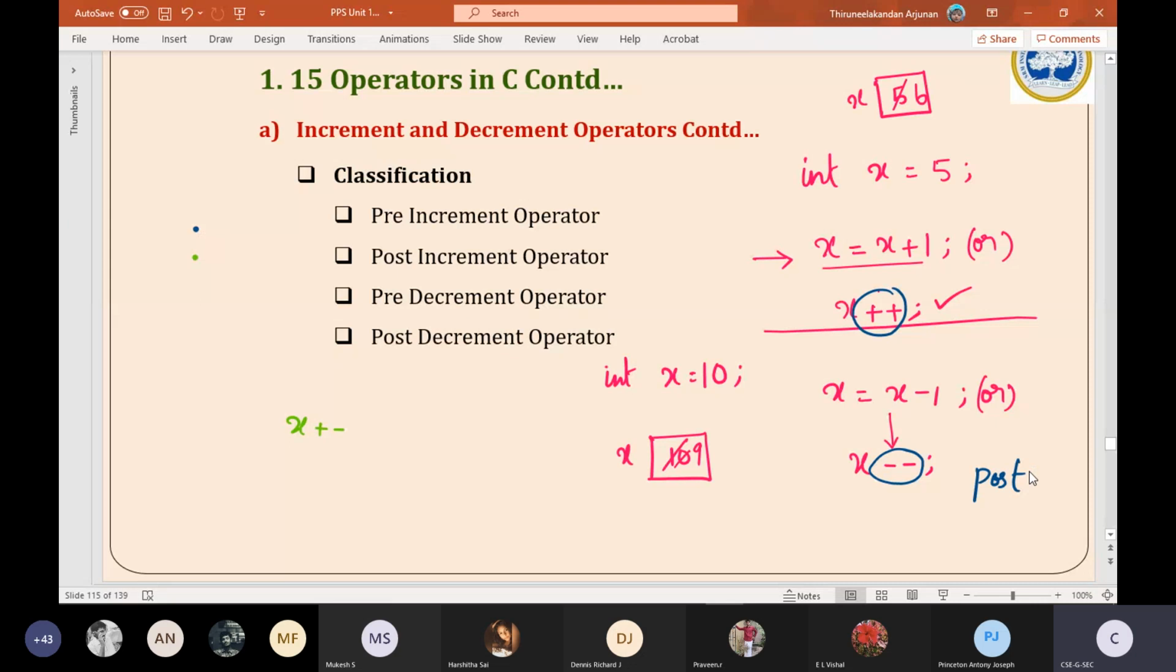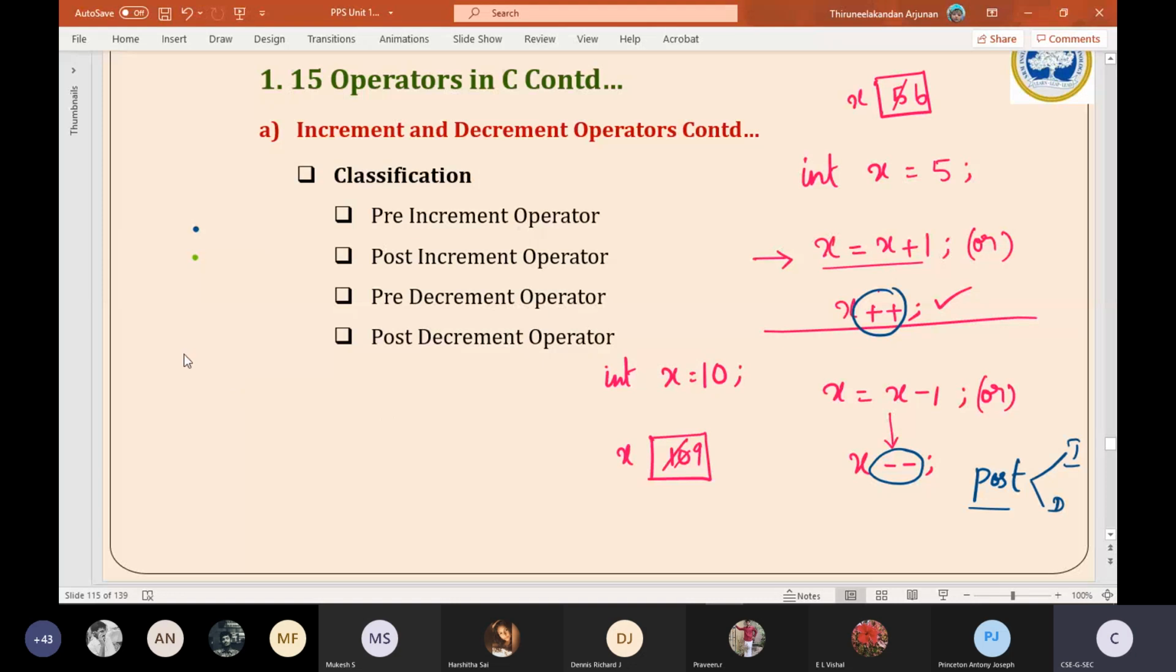Also, I have told that we should not use one plus symbol, one minus symbol. It is meaningless. We should not use it. Now similar to this mechanism of using plus plus or minus minus after the variable, we can also use the same thing before the variable.